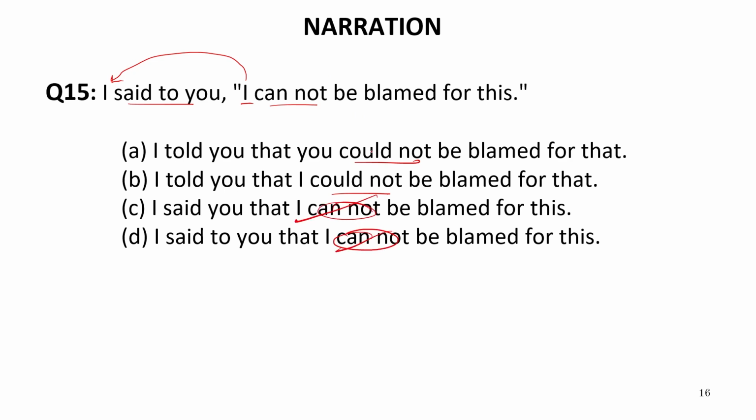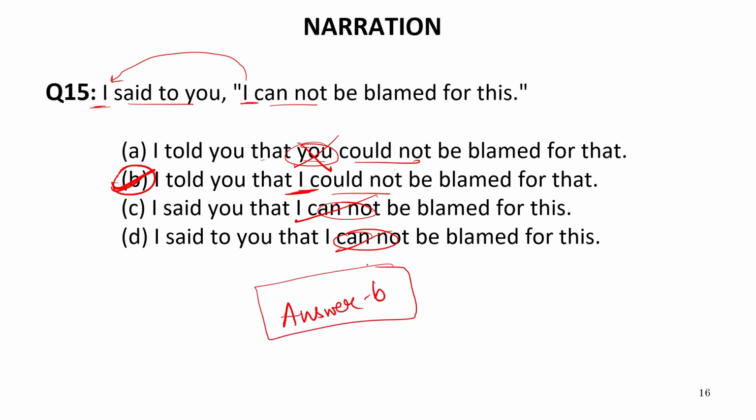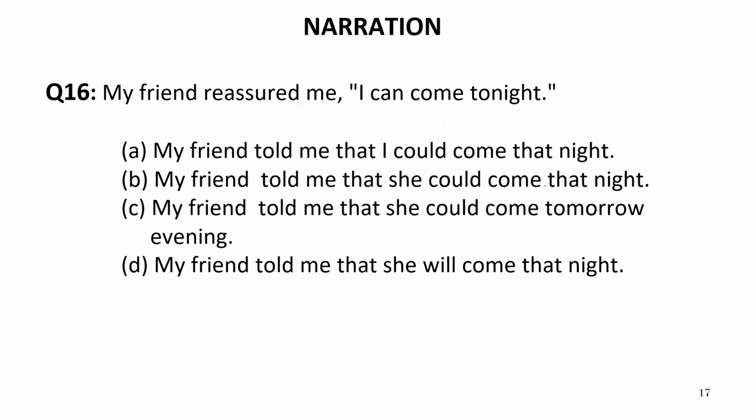cannot come. So in these two options we have I, which will be converted according to I, that means it will remain the same. I told you that you could not, so you cannot come over here. I is what we need over here, so B is absolutely the correct answer. Answer is B. So we need not read the entire sentence. Only the subject matter and the verb part help us while we are choosing an option of indirect speech. Now let us move to the next question.